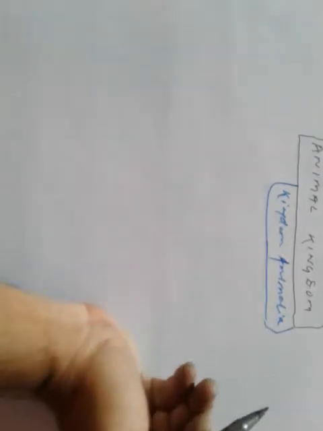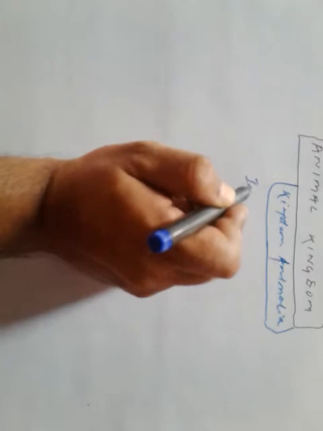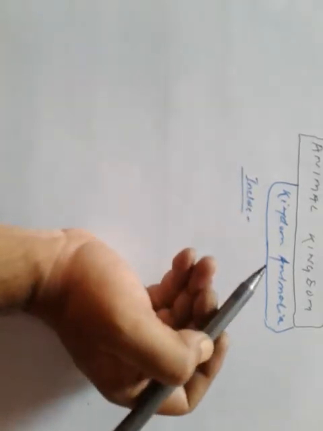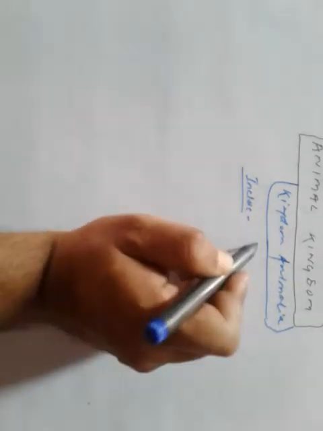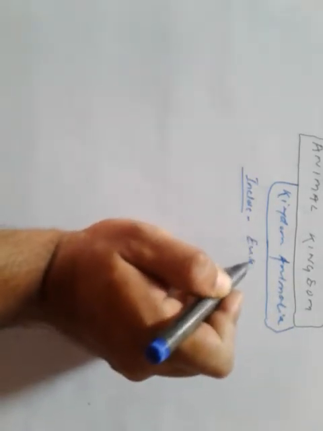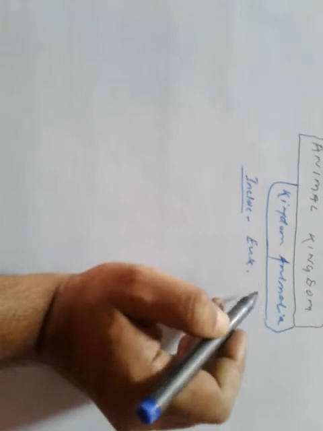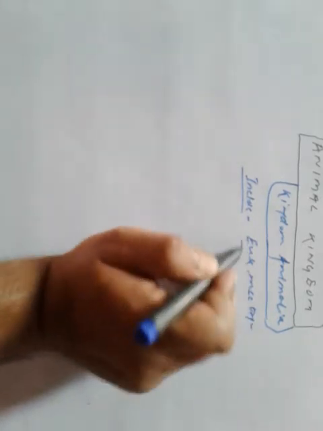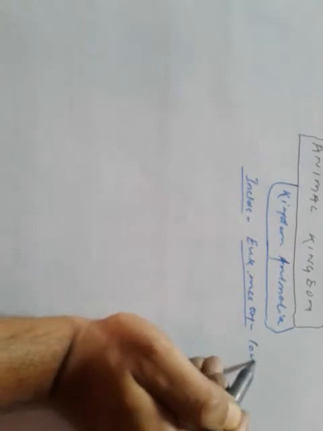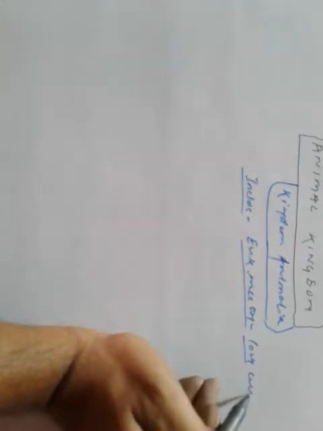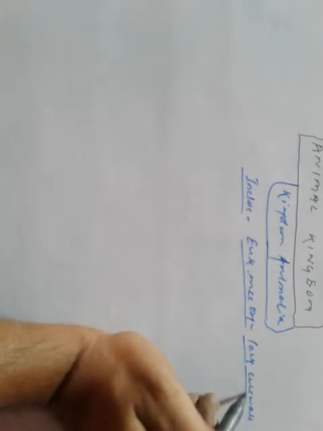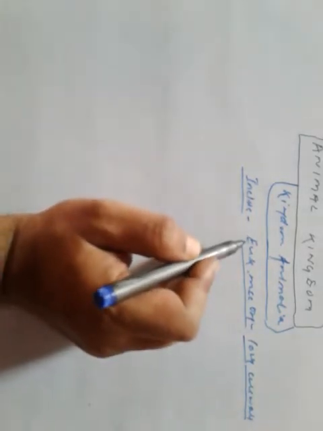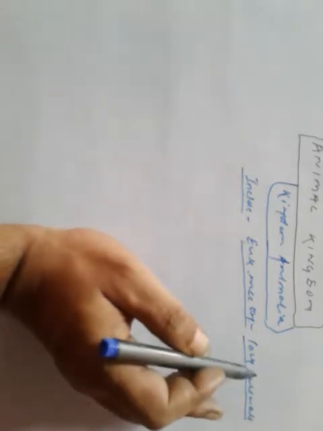What does it include? It includes eukaryotic multicellular organisms lacking cell wall. So it includes eukaryotic multicellular organisms which lack cell wall.